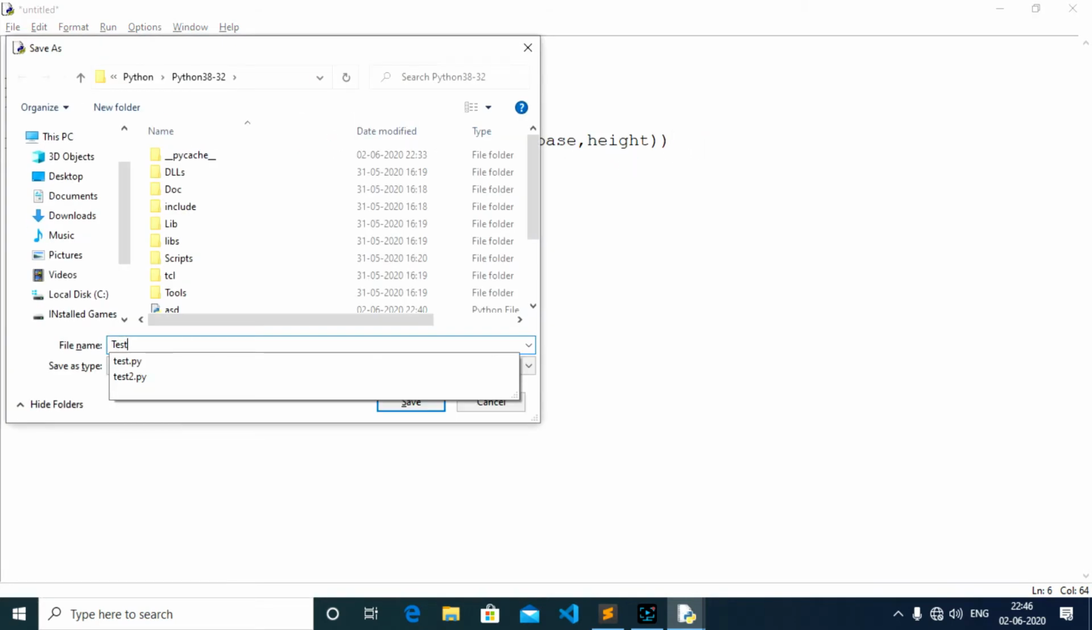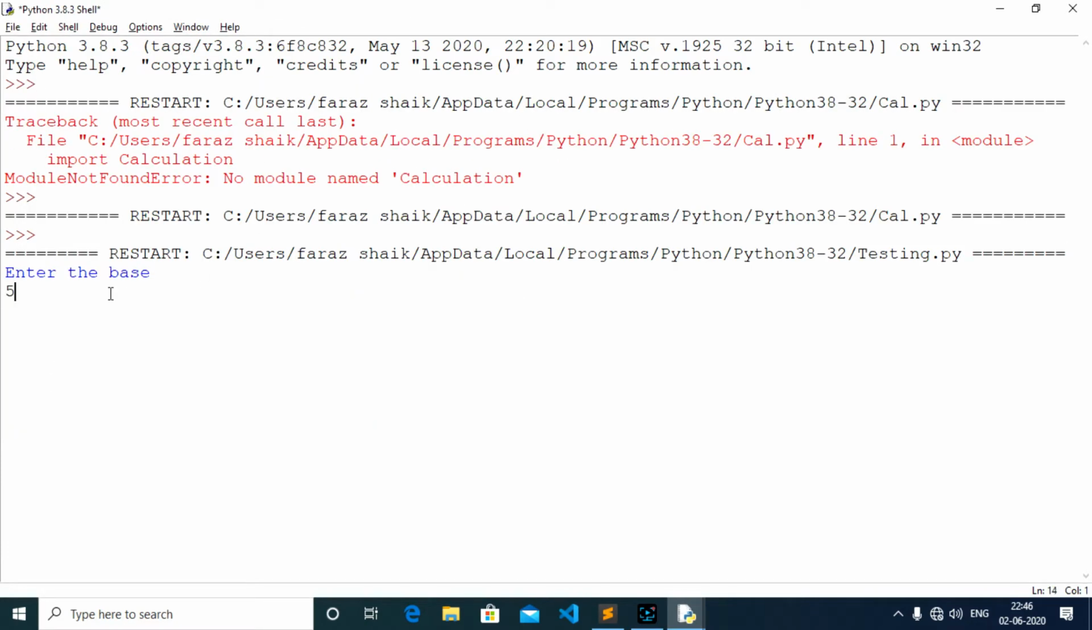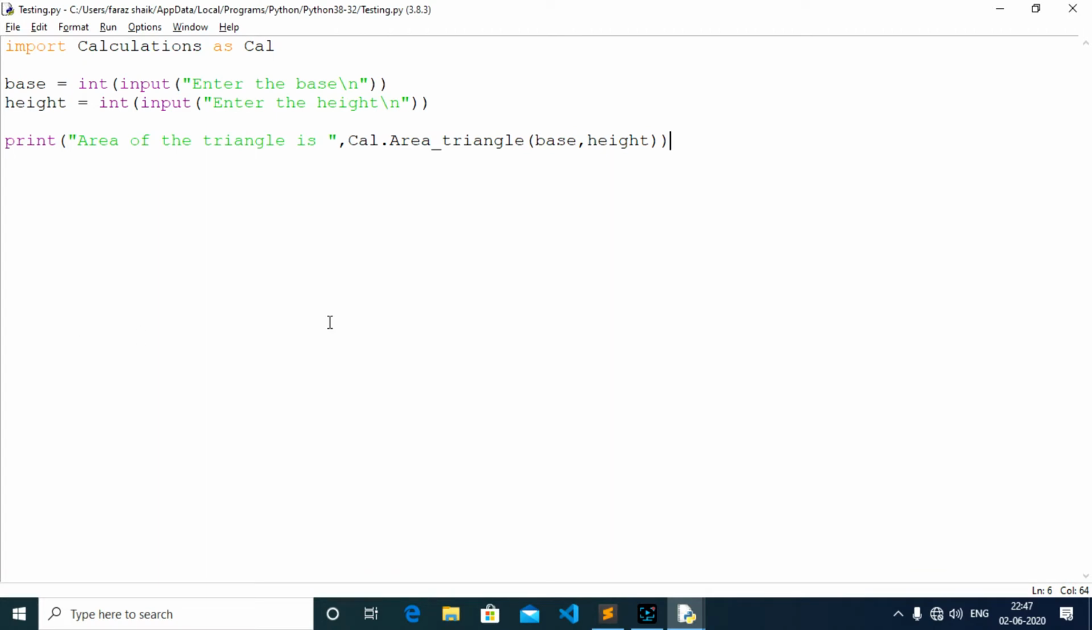I'm going to do testing. Let me save and run this. Enter the base, I want 5. Enter the height, and the area of the triangle is 25. I hope you got that. This is how you have improved the readability of your code.